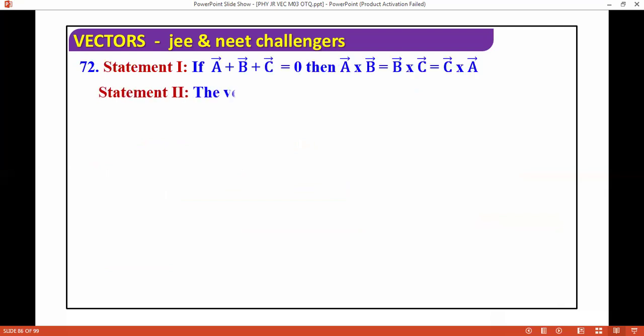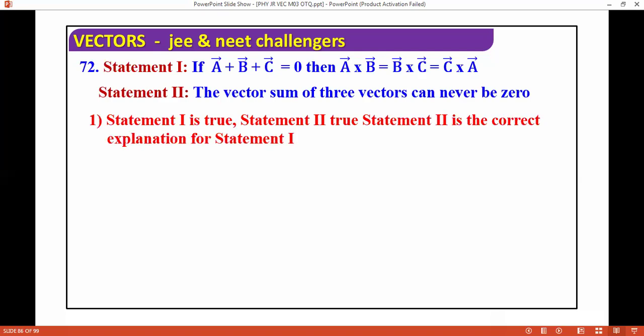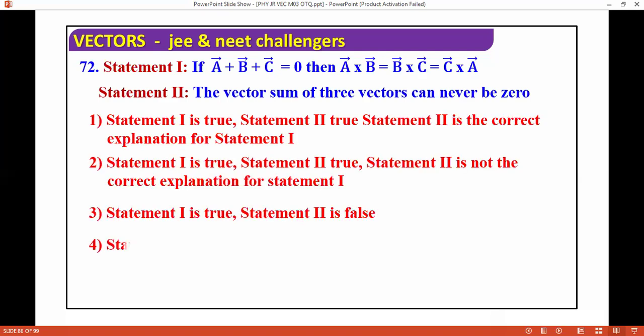If a plus b plus c is 0, then a cross b equals b cross c equals c cross a. The vector sum of three vectors can never be 0.